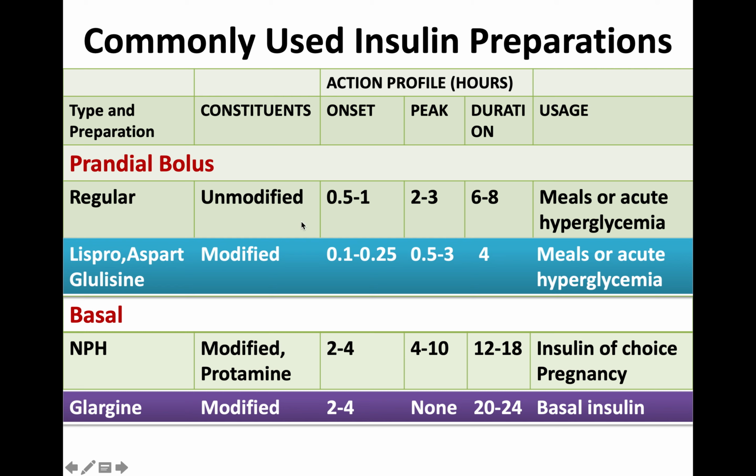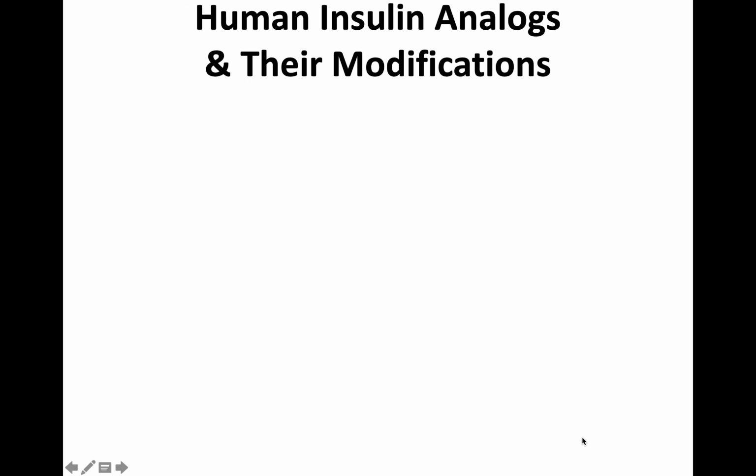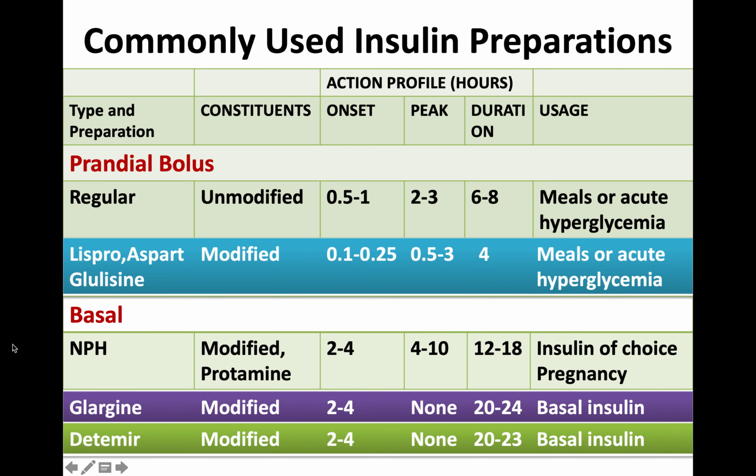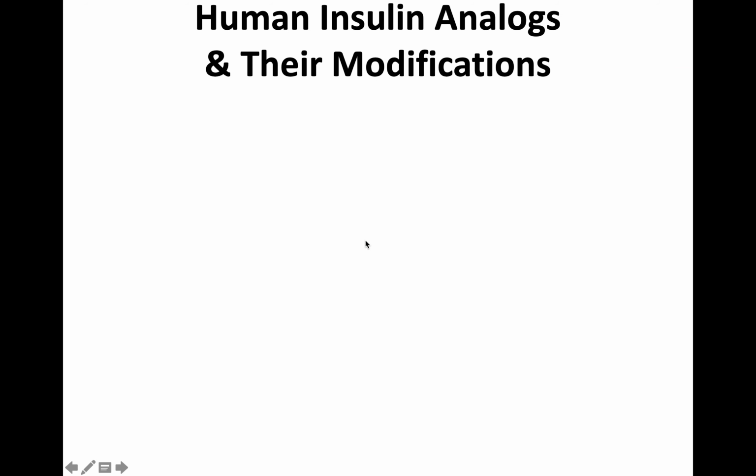Regular insulin, unmodified: onset 0.5 to 1 hour, peak 2 to 3 hours, duration 6 to 8 hours. Now NPH again, peak 2 to 4 hours. All this you can see about insulin. NPH is the insulin of choice in pregnancy, and Glargine. This is basal insulin coverage. So this is already discussed. This is all the various preparations of insulin available. Premixed and plain insulins are also there.